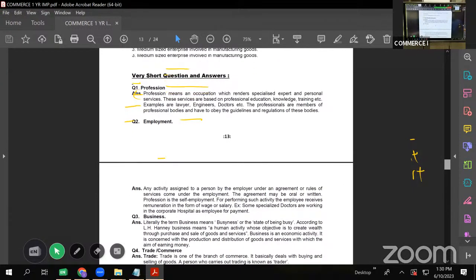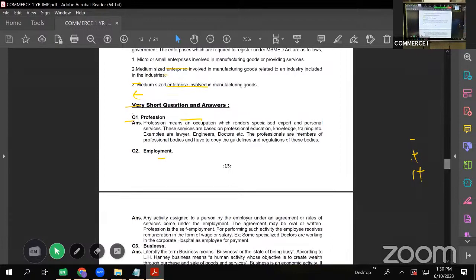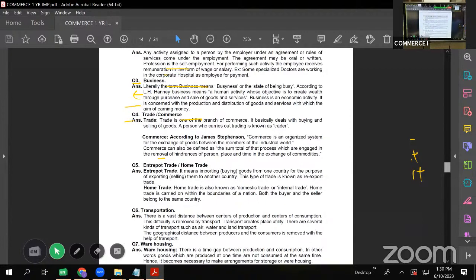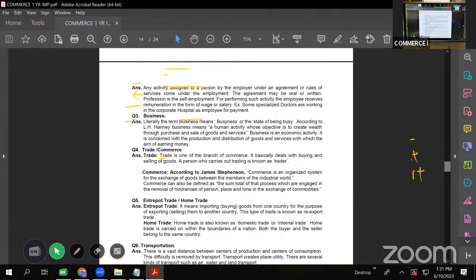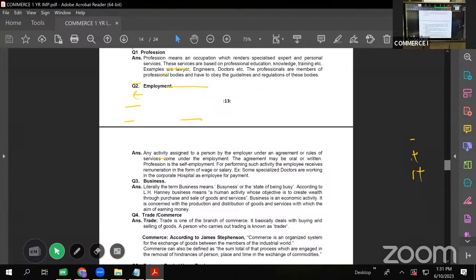The first 3 VSAQs are profession, business, and employment.